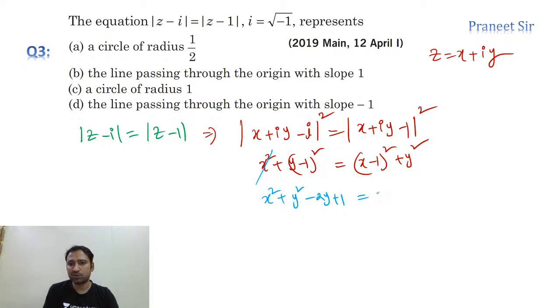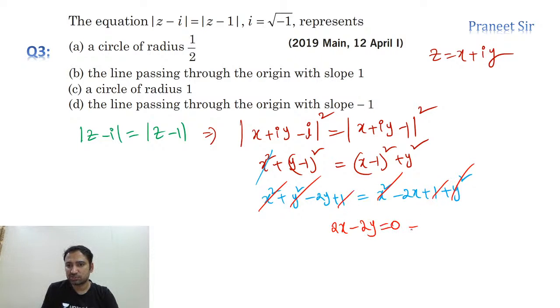But when you are doing it, you don't need to expand all this. Directly you can write it. For your understanding purpose, I am writing each and every term, but you don't need to write all this. If you are comfortable with direct steps, you can directly cancel and directly write the answer. So tell me guys, what are we getting? 2x minus 2y, even 1 also gets cancelled, is equal to 0. So that's x minus y is equal to 0.